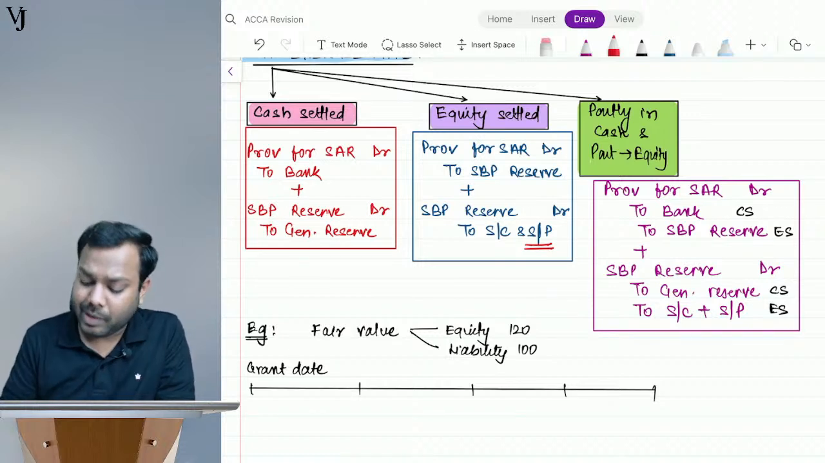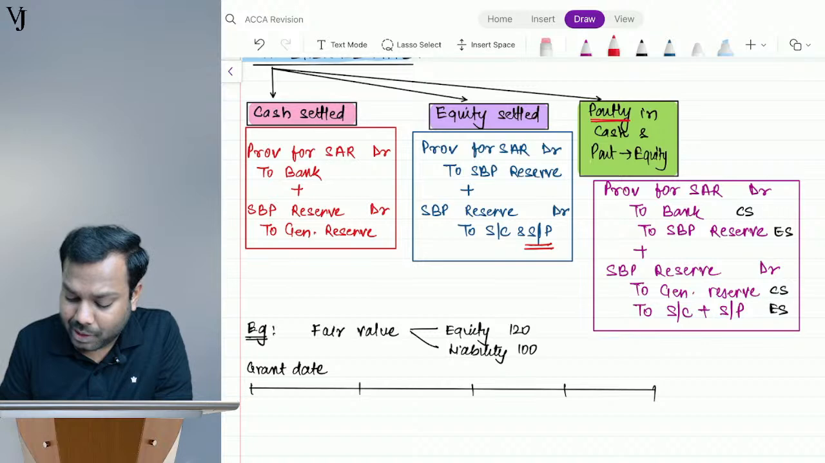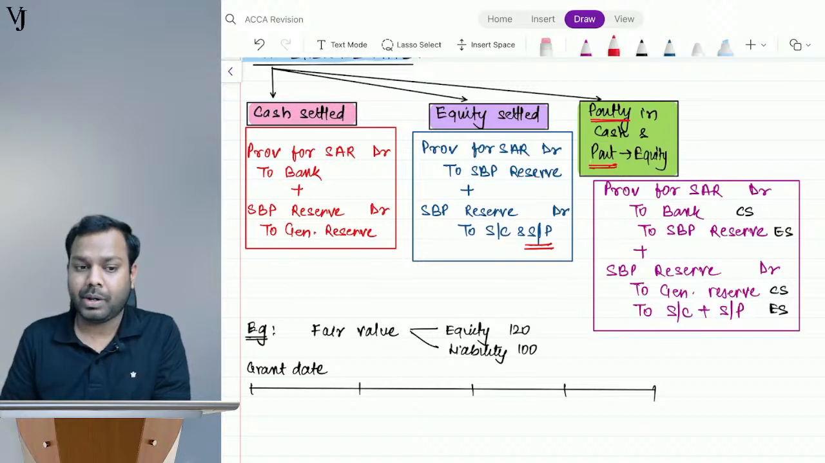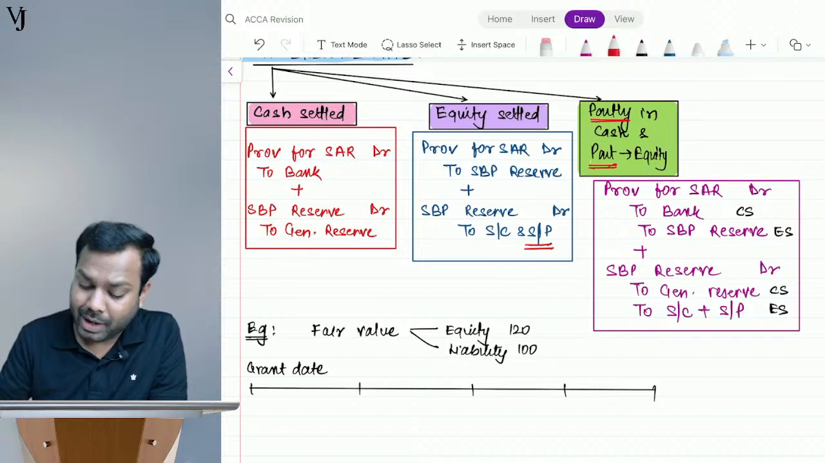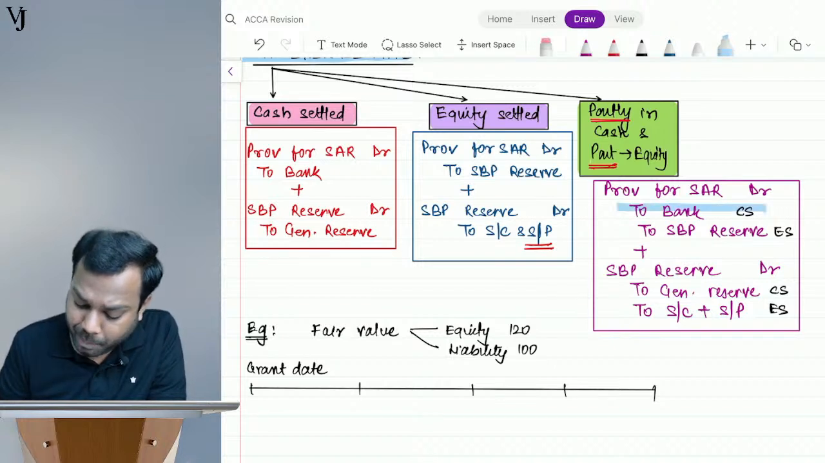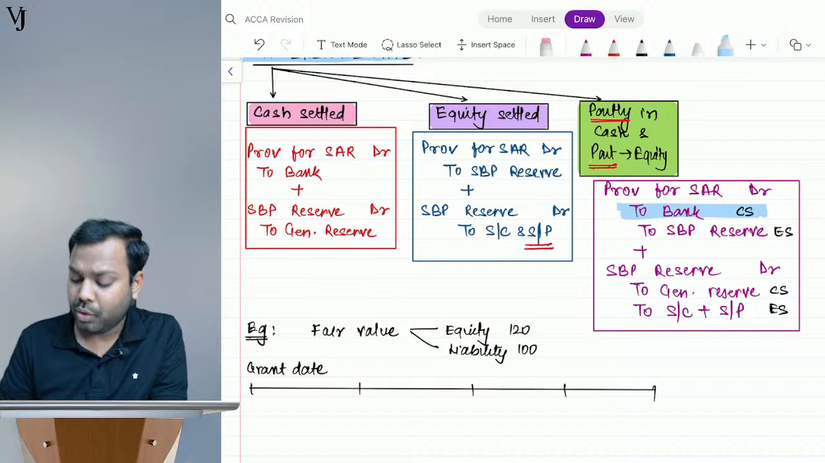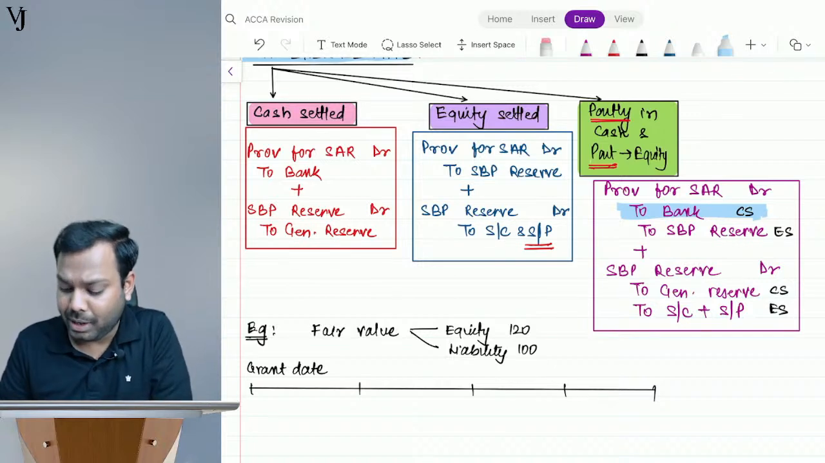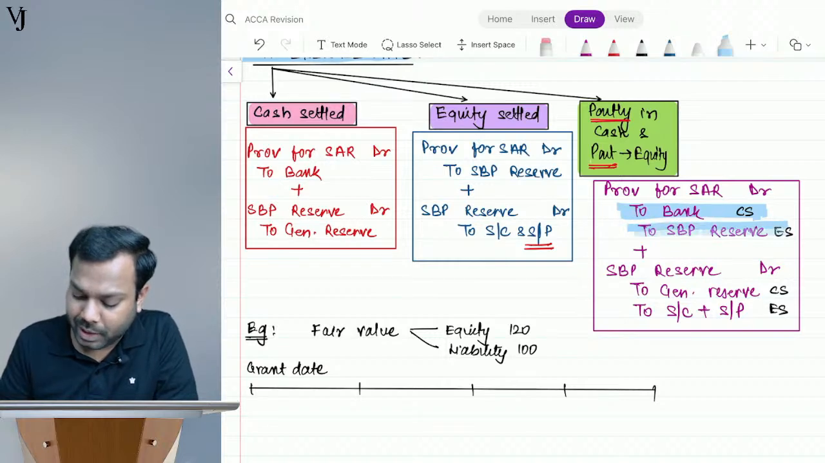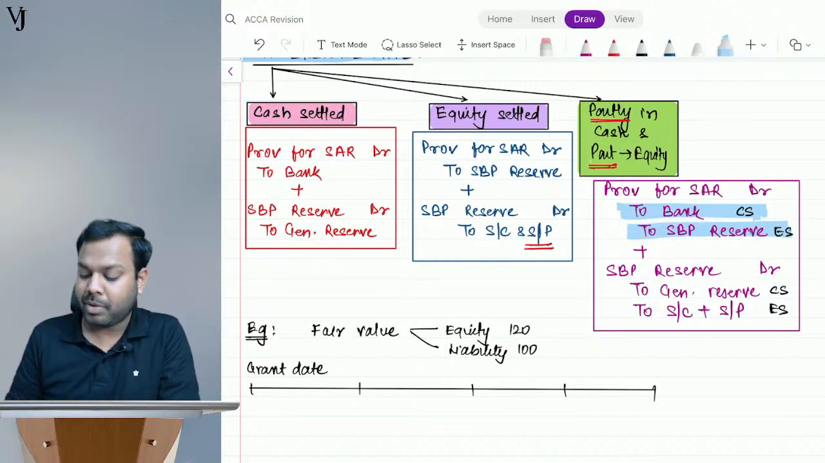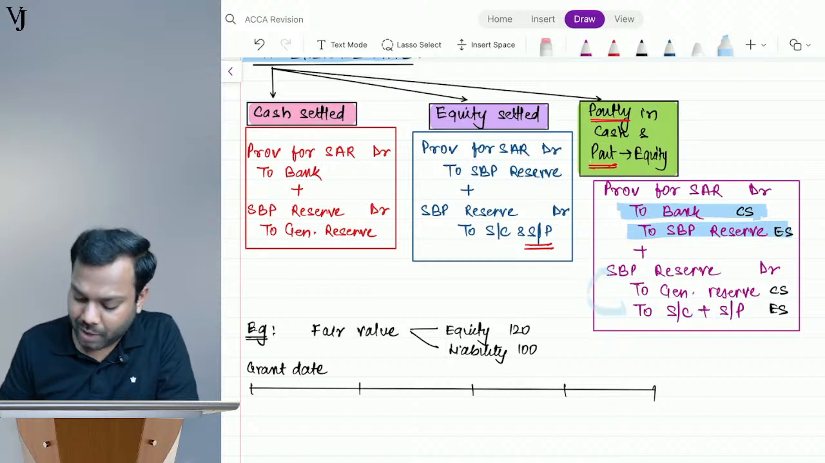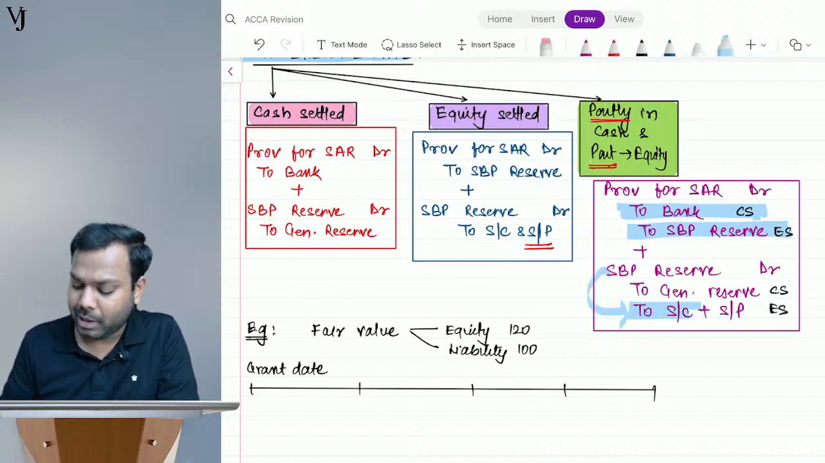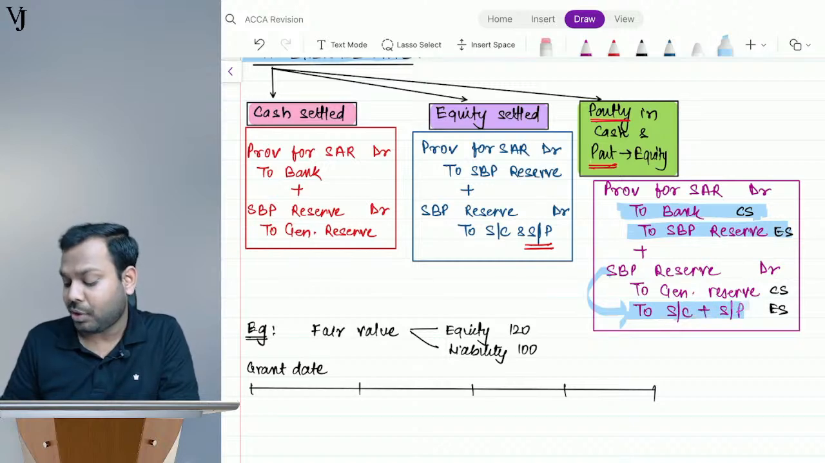Now let's suppose it is partly in cash and partly in equity. Then first what will I do? Provision for SAR account debit, and from that I will pay the ones who want cash settlement, and the remaining I will transfer to SBP reserve. From SBP reserve I will issue share capital, and the differential I transfer to securities premium.